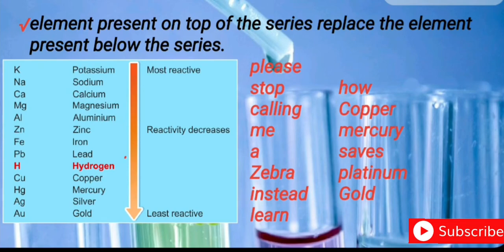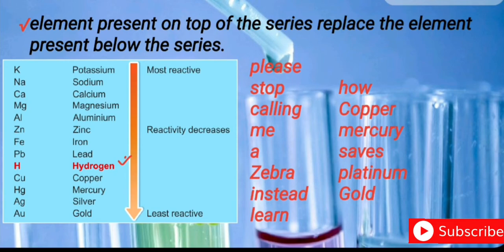Potassium, sodium, calcium, magnesium, aluminium, zinc, iron, lead, hydrogen. Hydrogen is a non-metal, but it is taken as a standard. By seeing the hydrogen, we are comparing, because children, reactivity is a relative term.